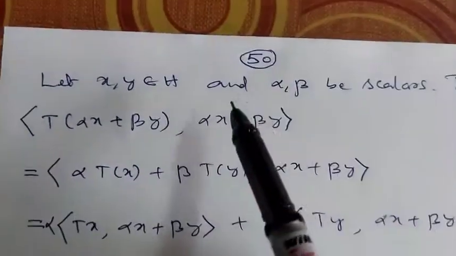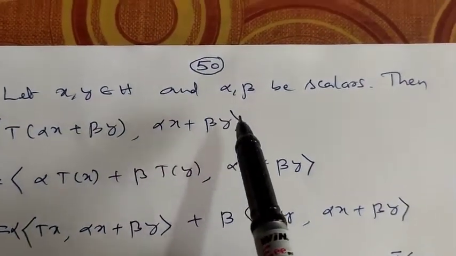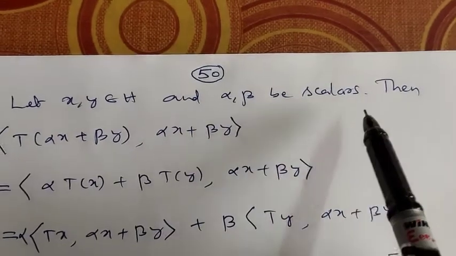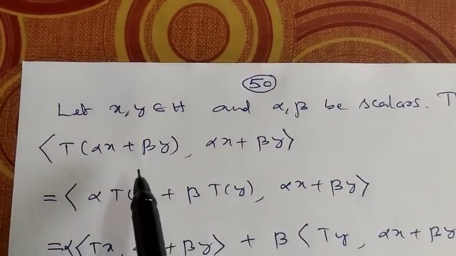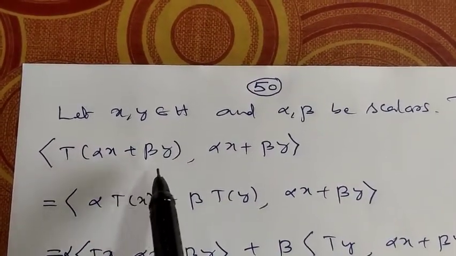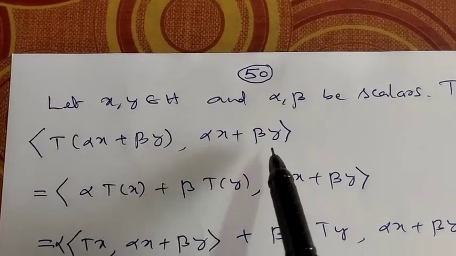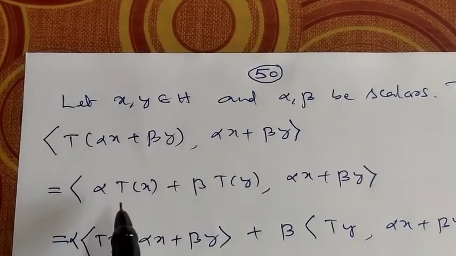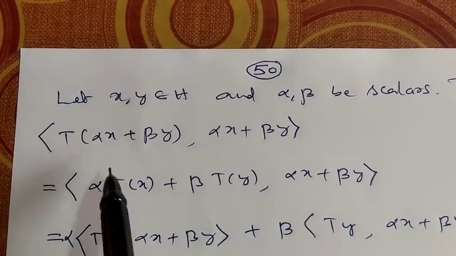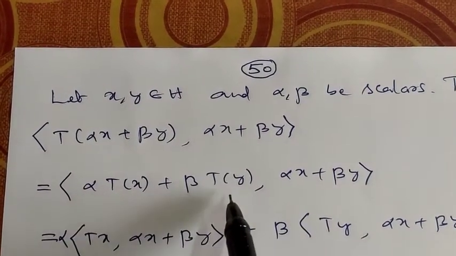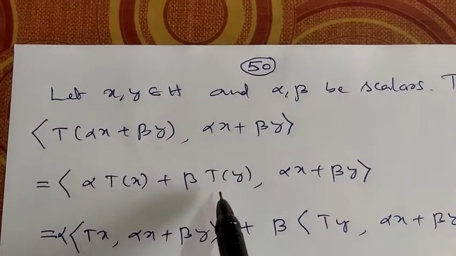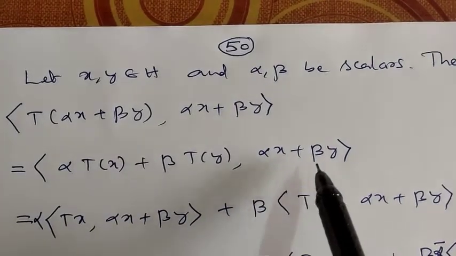Now for this let x comma y belong to H and alpha comma beta be scalars. Then consider the inner product of T of alpha x plus beta y comma alpha x plus beta y. So this is equal to the inner product of alpha into T of x plus beta into T of y, because T is linear, comma alpha x plus beta y.